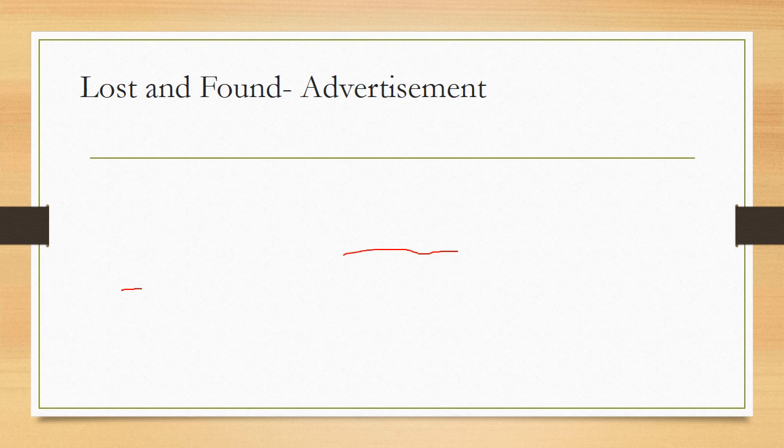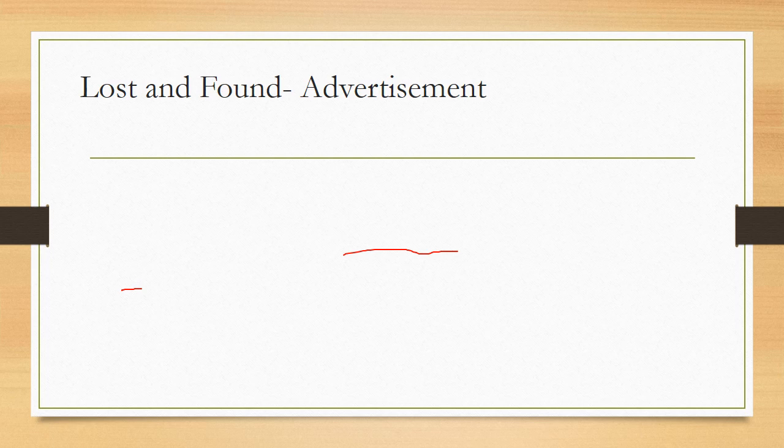While writing about lost, you have to give the description of that object. But while writing for found, you should never give the description. Why so? Because in found, if we are mentioning all the descriptions, then everybody will be there to claim that.